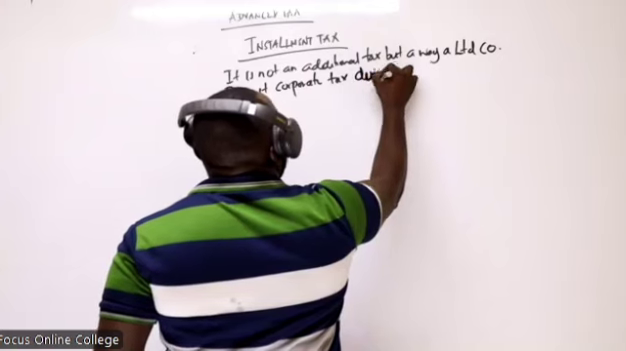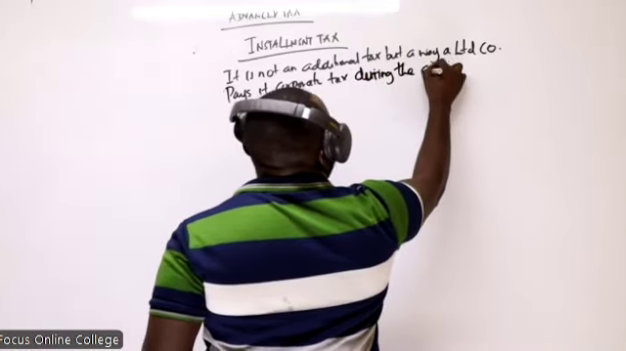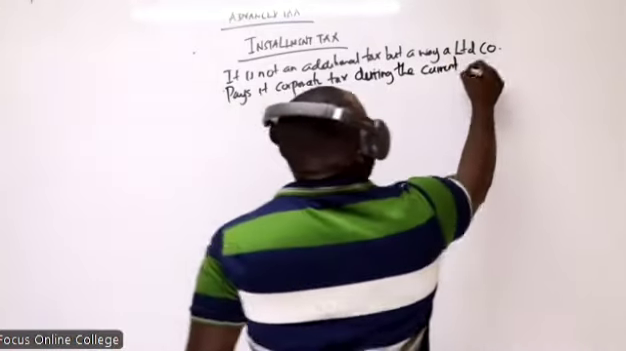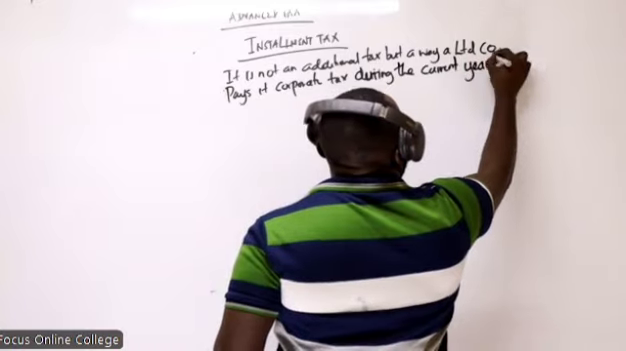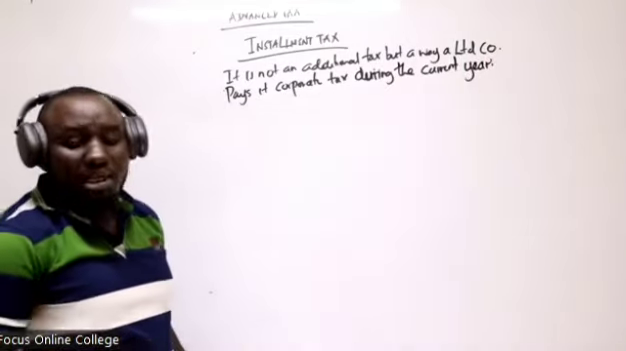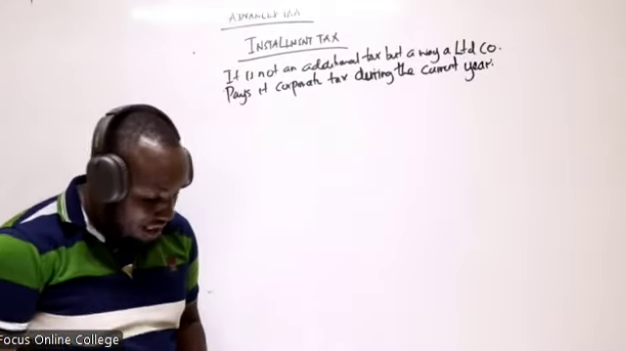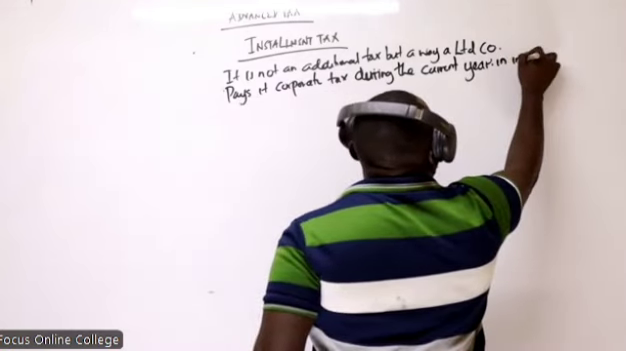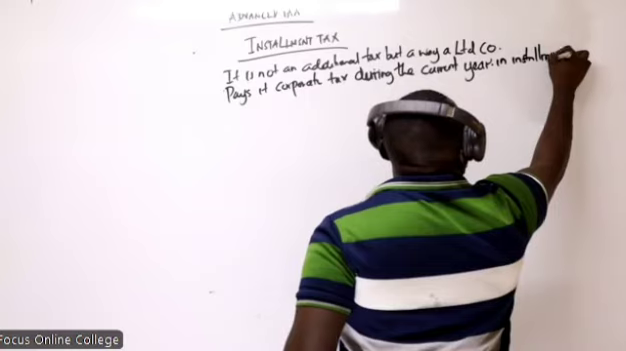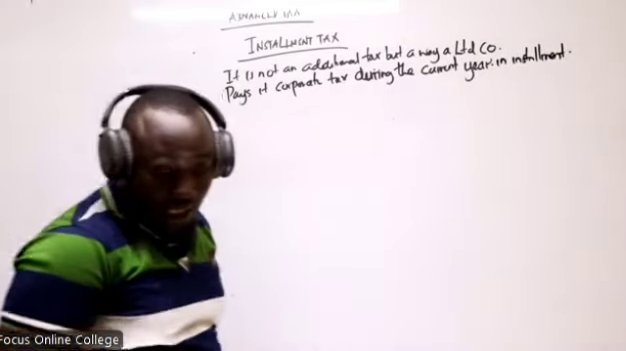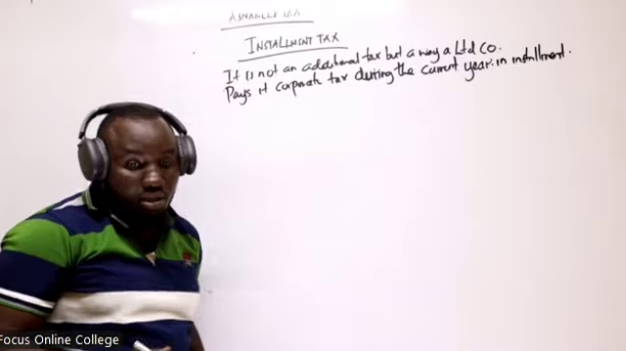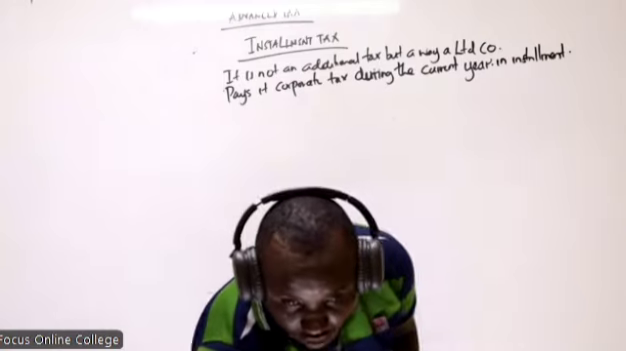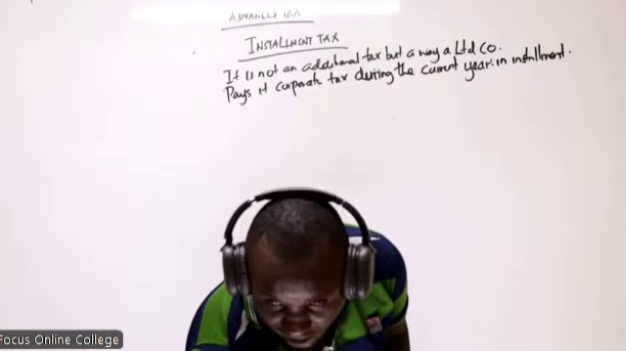It is the way a limited company basically pays its corporate tax during the year. Before the end of the year, you pay it way in advance in the current year, in installments. A way that limited companies pay their current corporate tax before the end of the year.